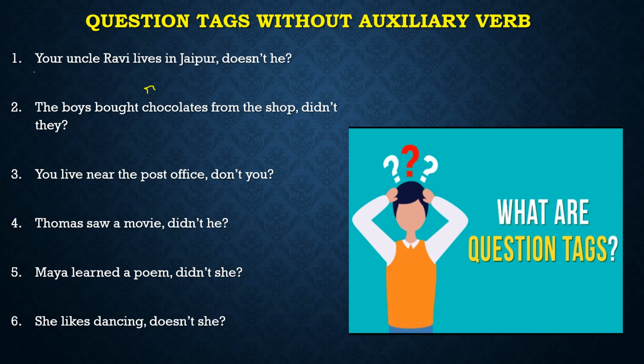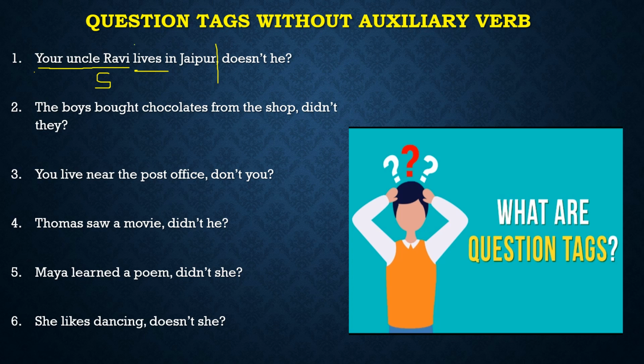So just a minute. Same example I am also repeating again. Your uncle Ravi lives in Jaipur. ये क्या है? ये एक statement है ना? This is a statement. चलो अब यहाँ पे हमारा subject क्या है? Your uncle Ravi. हमारा subject क्या है? Singular है. And what is the verb? Verb क्या है? Lives है verb.